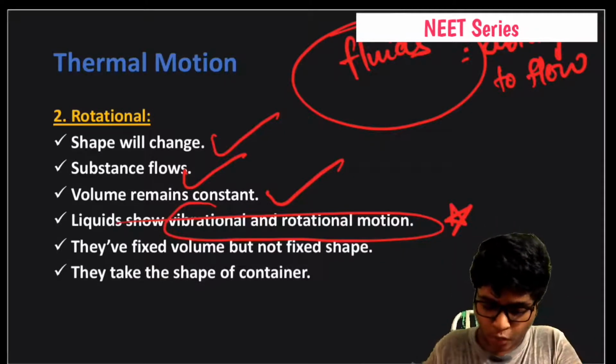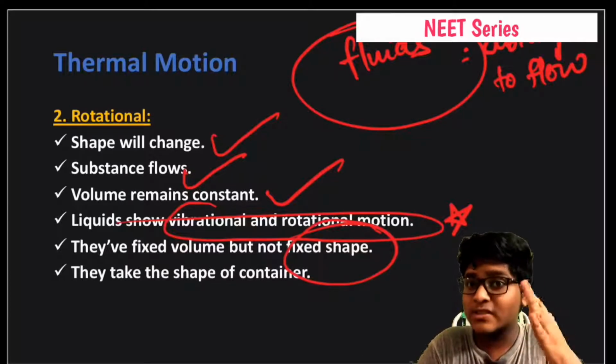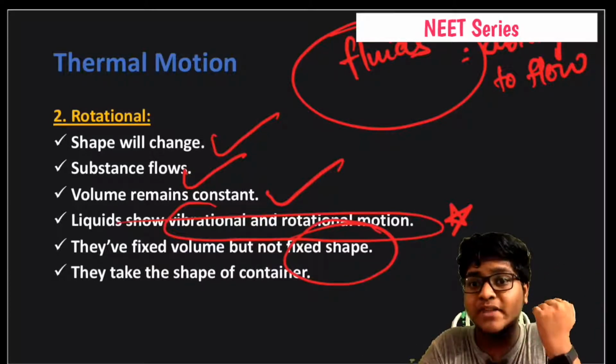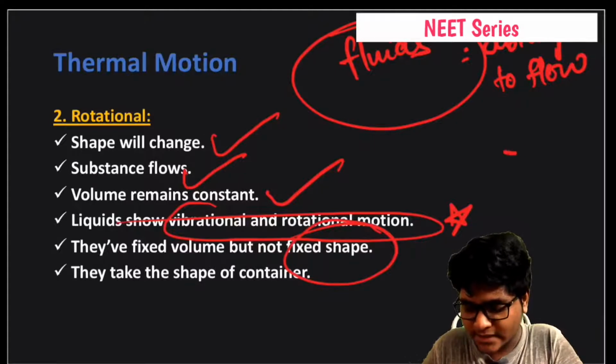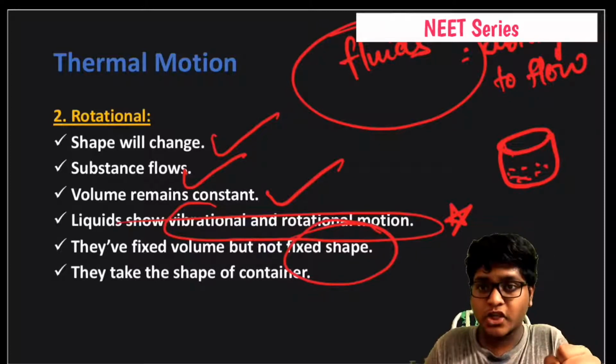And they have fixed volume but no specific shape. Why don't they have a specific shape? Because they get adjusted to the shape of the container. For example, if the vessel is like this and you pour any liquid or any kind of water, it gets adjusted to the shape of the container.